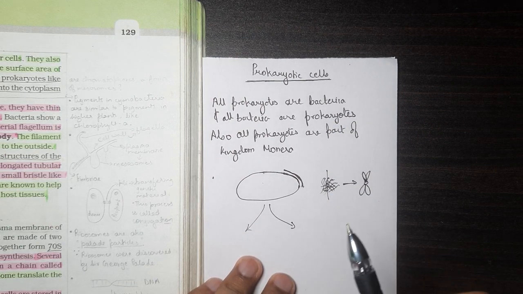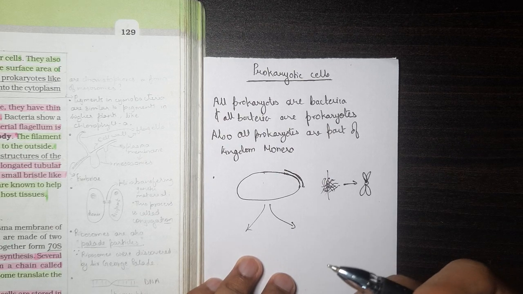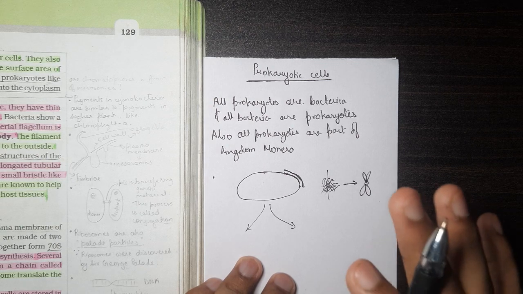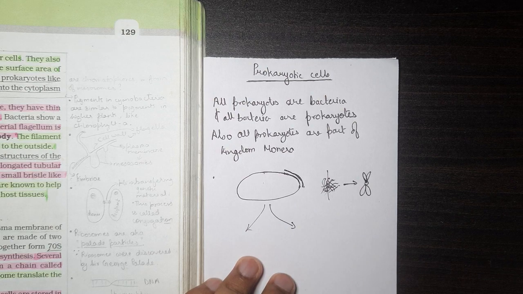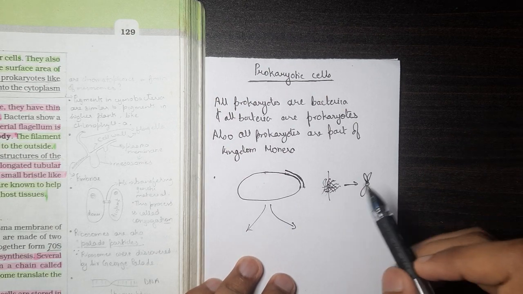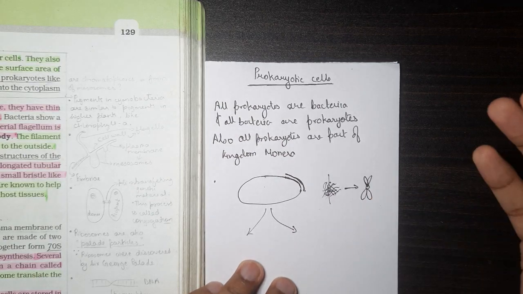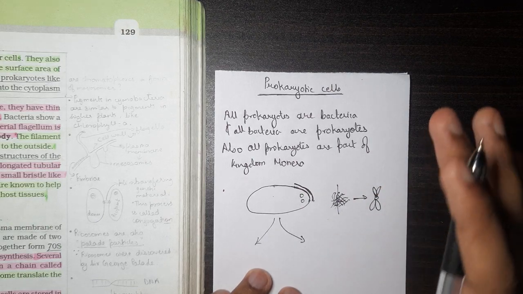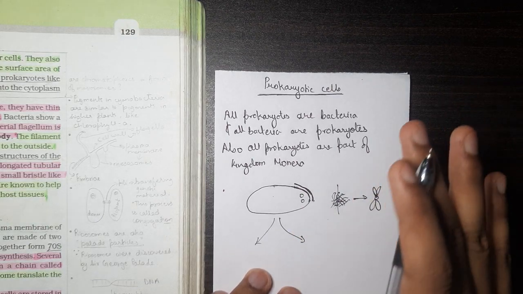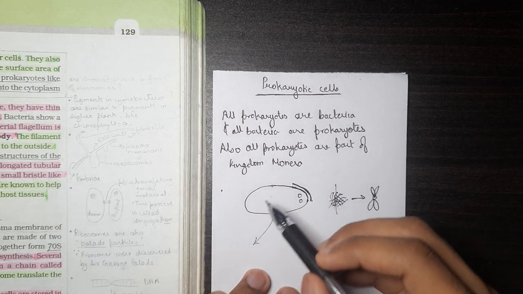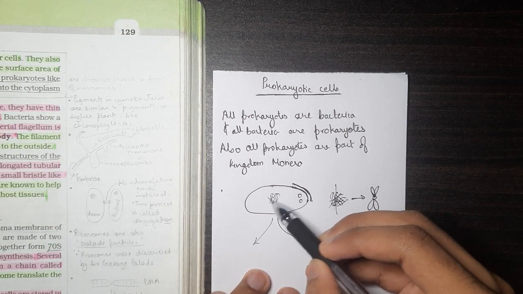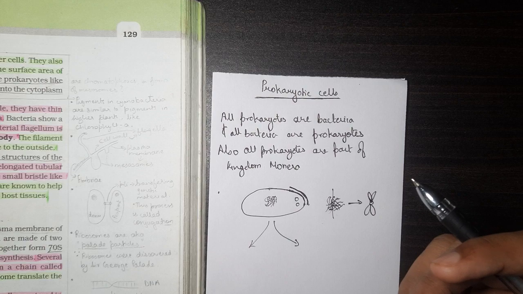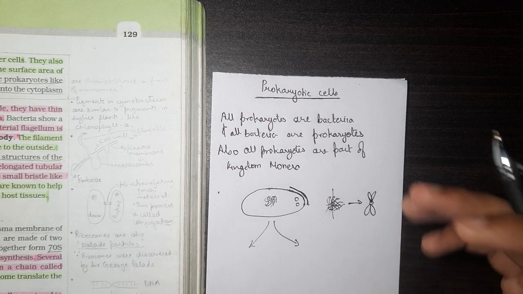Now, the point I'm trying to say is that only genomic DNA condenses to form chromosomes. Non-genomic DNA can also be called non-chromosomal DNA because it doesn't form chromosomes. For example, plasmids are non-genomic DNA. They won't form chromosomes when the cell is dividing, whereas genomic DNA will. That is the difference between genomic DNA and non-chromosomal, or non-genomic, DNA.